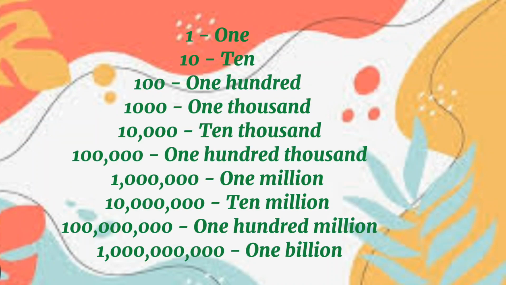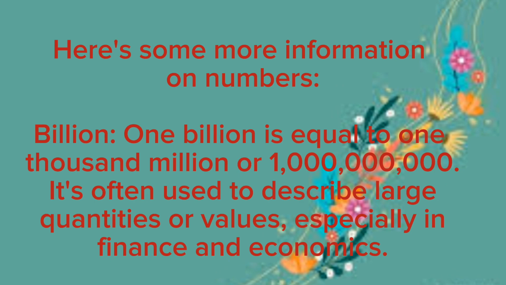1, 10, 100, 1000, 10,000, 100,000, 1 million, 10 million, 100 million, 1 billion. Here's some more information on numbers. Billion. 1 billion is equal to 1000 million. It's often used to describe large quantities or values, especially in finance and economics.